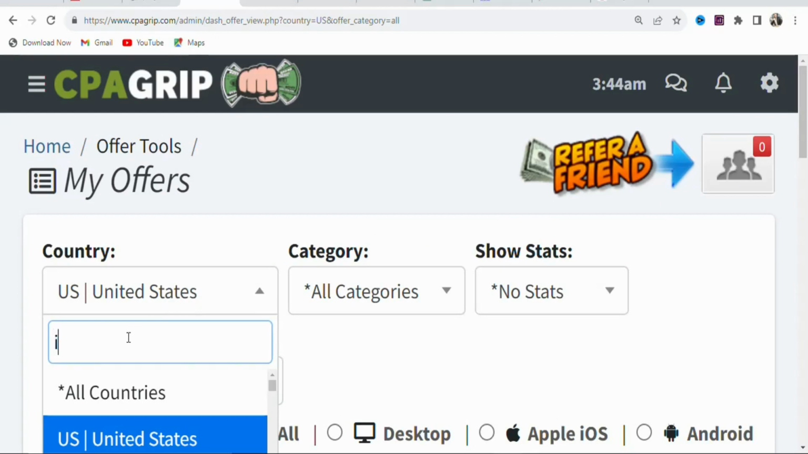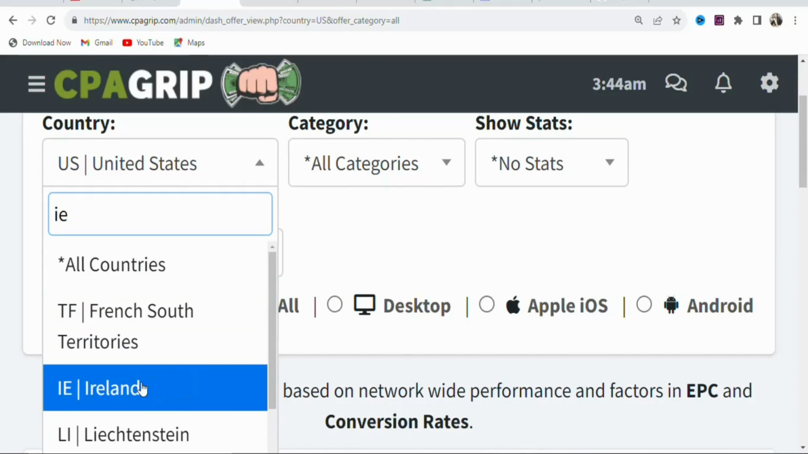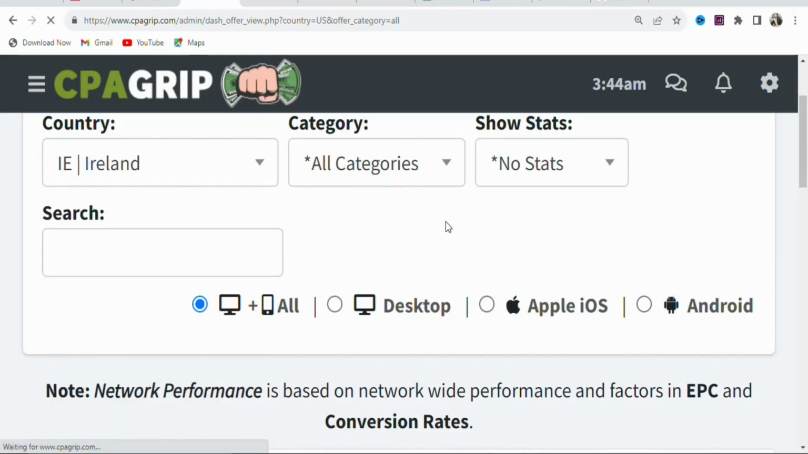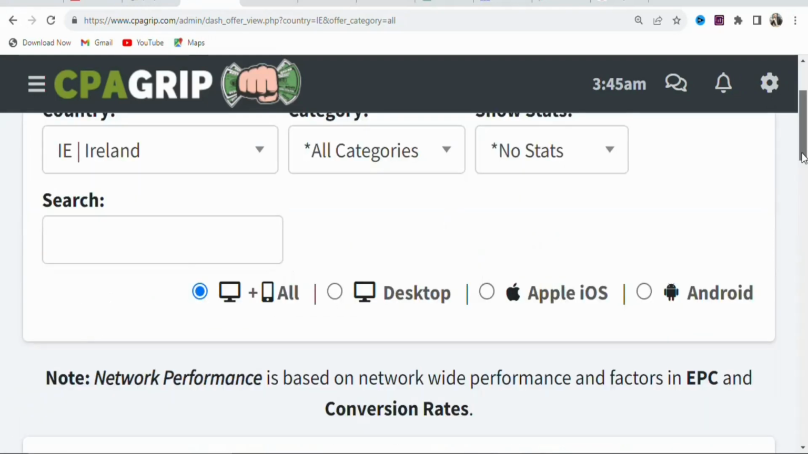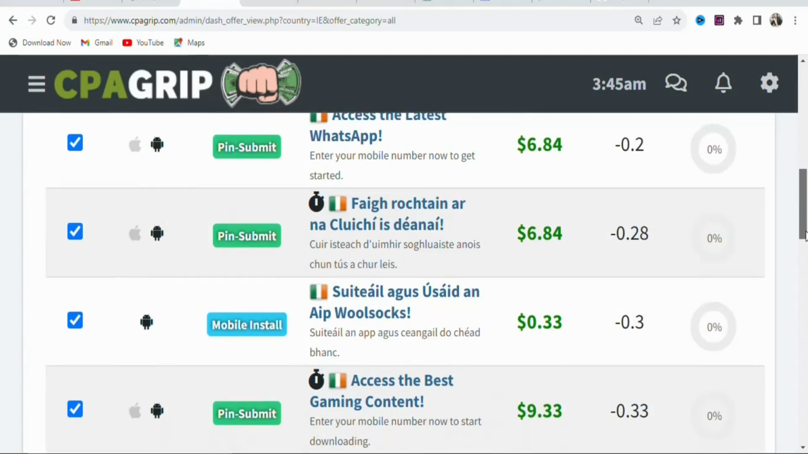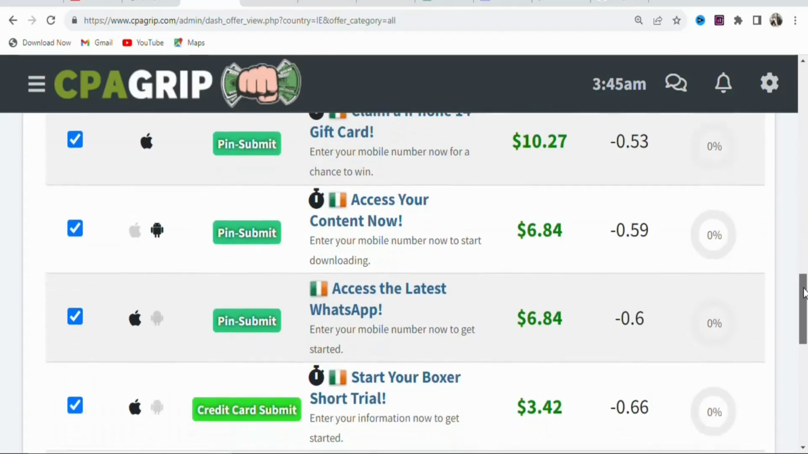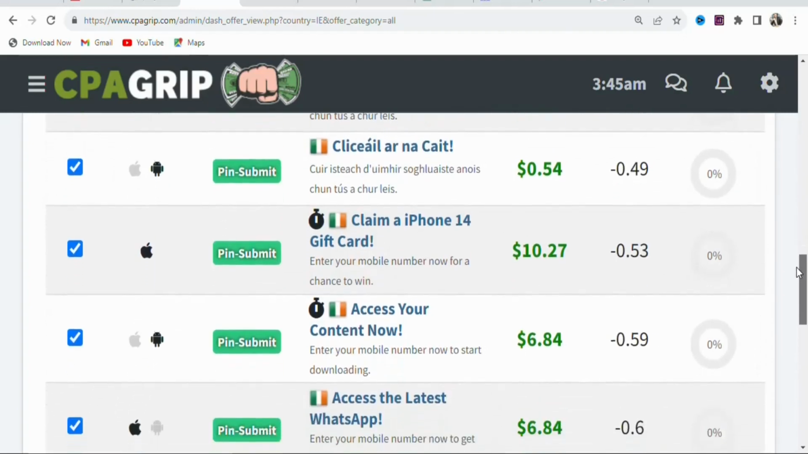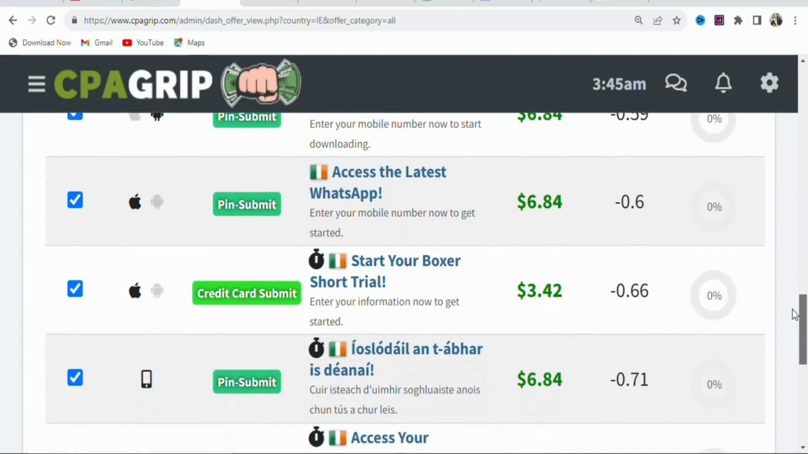Once you click on it, search for Ireland. Once you search for it, you can see Ireland right here. Just click on it so that you can find offers to promote. You can see these are offers that you can promote to people in Ireland so that they can complete the offers for you to make money. You can see a lot of them. Now we are going to select one of these offers so that we can promote it to make money.